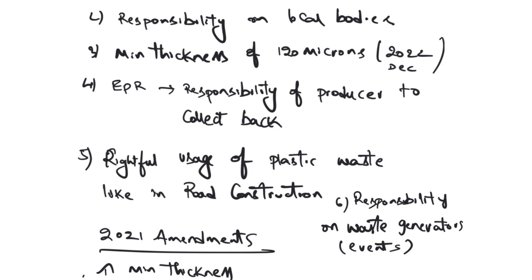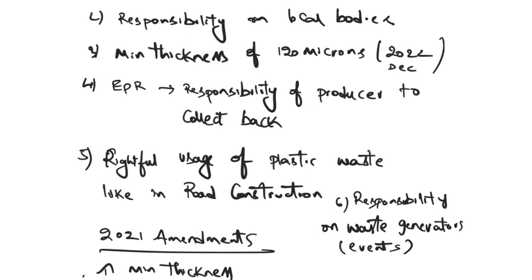I have already mentioned the local bodies do not have proper powers, but this happened in the 2011 rules and 2016 rules, where they gave responsibility to the local bodies to impose fines and to ensure those rules are being followed. But we have already seen the local bodies do not have the efficiency to enforce these rules. They have also said the minimum thickness of the plastic should be 120 microns. Initially in 2016 it was 50. Now they have increased it to 120 microns as per the 2021 amendment.